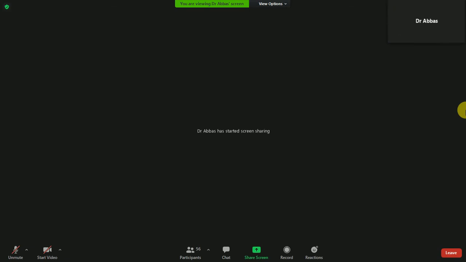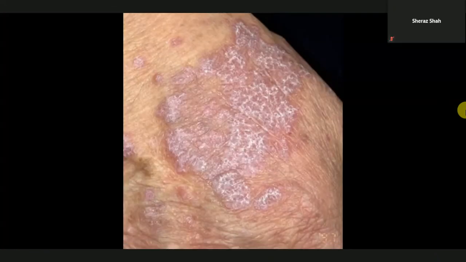In this image, you can easily observe these flat, polygonal, pruritic papules on the wrist. But on these papules, there are white scratch-like lines. So these are white reticular areas.